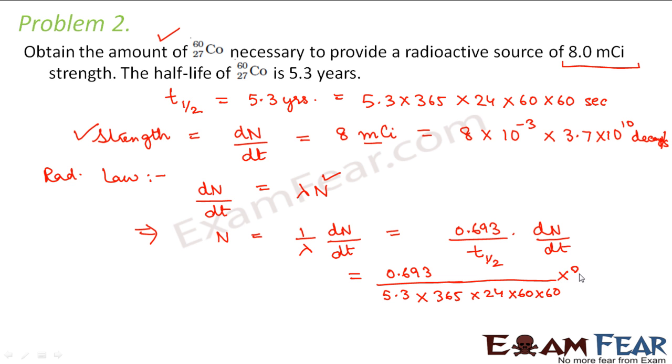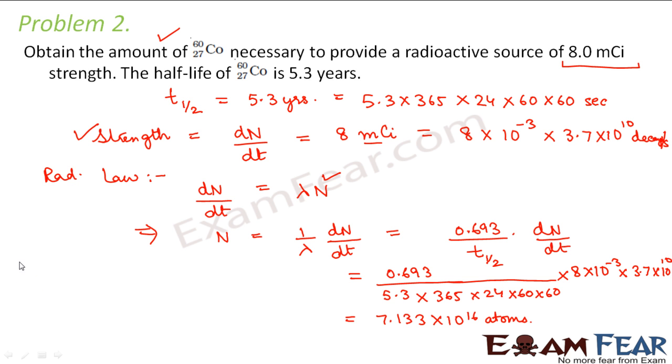This into dN by dt, that is 8 into 10 to the power minus 3 into 3.7 into 10 to the power 10. So N comes out to be 7.133 into 10 to the power 16 atoms. So these many atoms of cobalt 60 are required, but it is asking us to calculate the amount. That means you have to calculate the mass of these many atoms of cobalt.